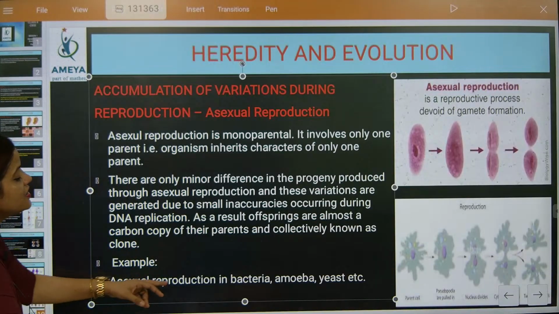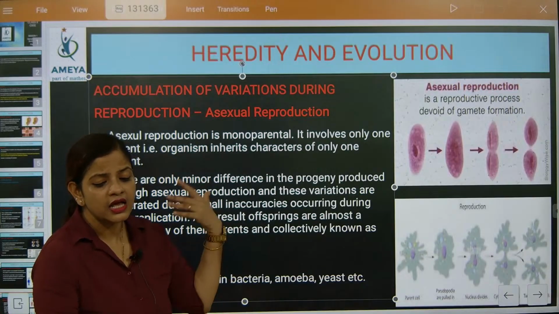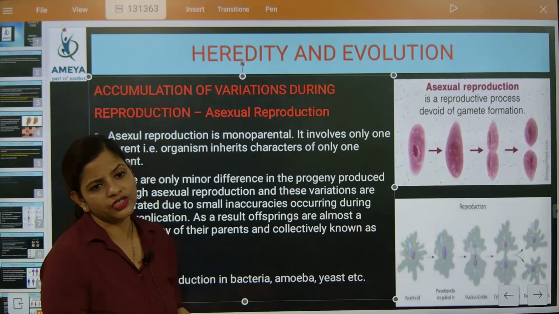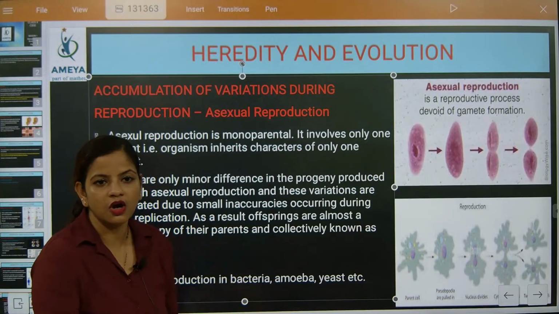So now, examples of asexual reproduction are in bacteria, amoeba and yeast. Those which are unicellular organisms, they are having what? Asexual reproduction. And they will be generating their own offspring of the same kind. Got it?